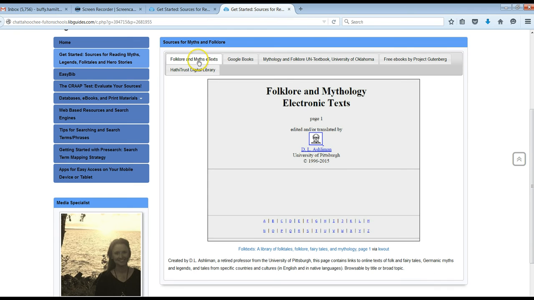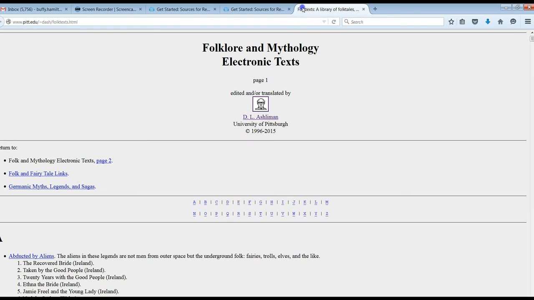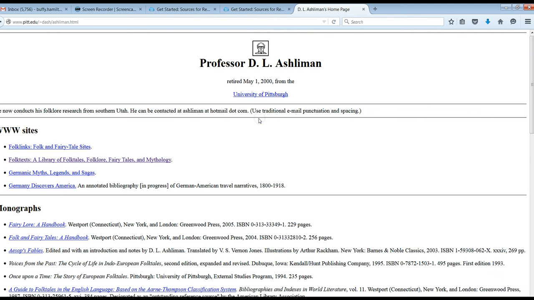We're going to start with the Folklore and Mythology Electronic Texts page. This is authored by a retired professor at the University of Pittsburgh. So we're just going to look beneath the screenshot and open that page. And you can learn a little bit more about him. It's always good to check out the author information so you make sure that they have some credibility to be an expert on that topic and to publish. So we can learn a little bit more about him here.